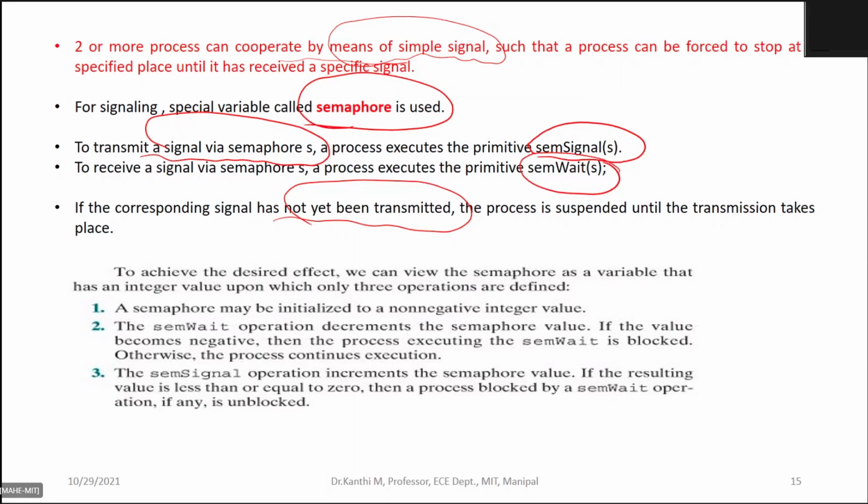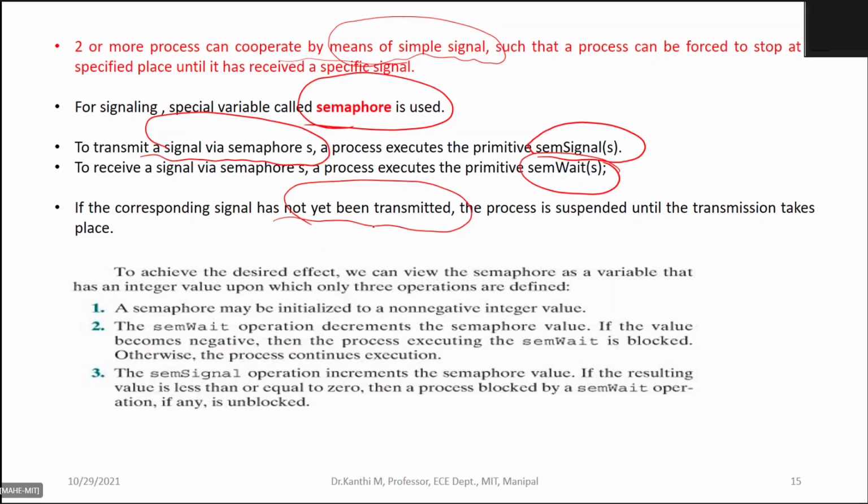So supposing I have two processes, we need to have some sort of messaging, or I want to have some control over any of the resources. As I discussed in the last class, supposing I'm sharing one common function which has a variable, and I don't want both processes to modify it simultaneously, so that you come out with unwanted results, which we don't want.